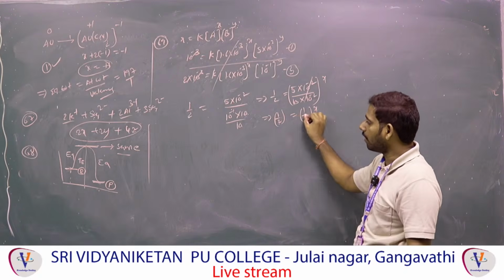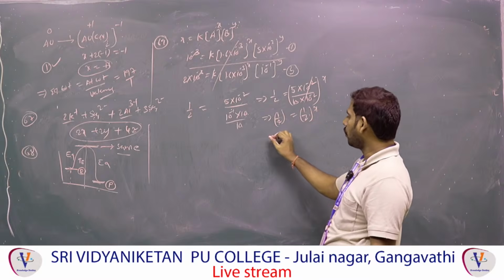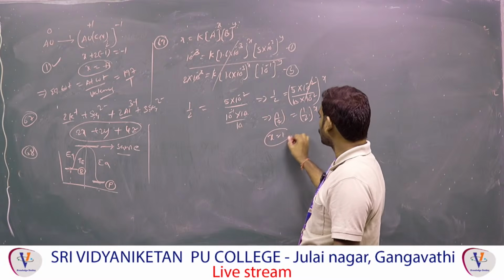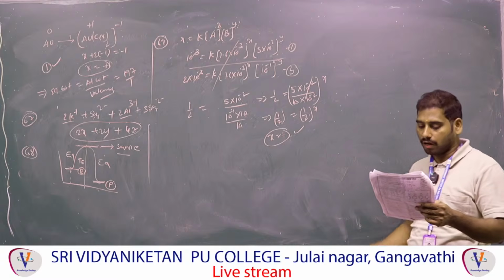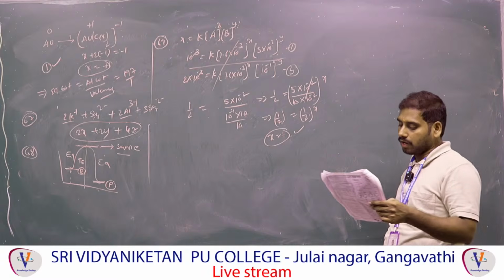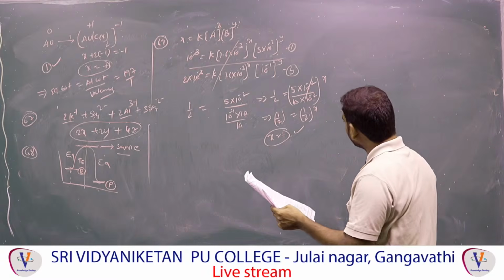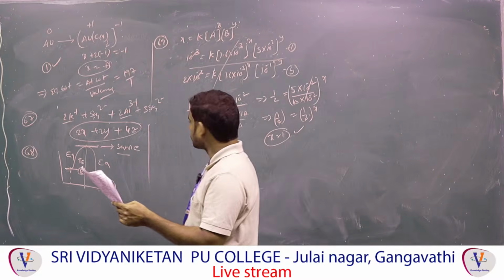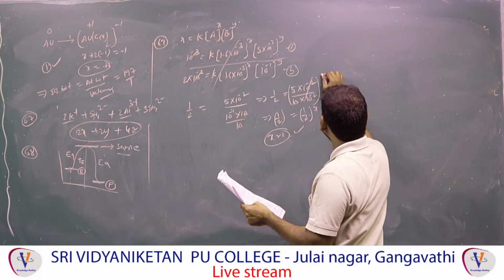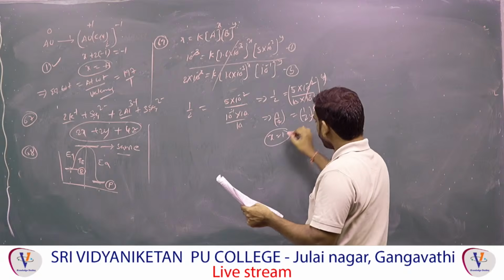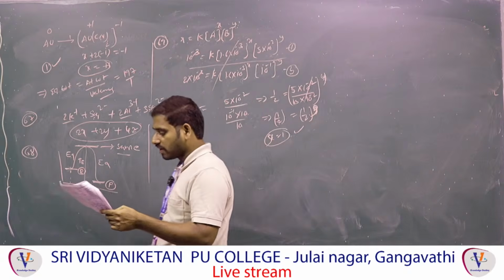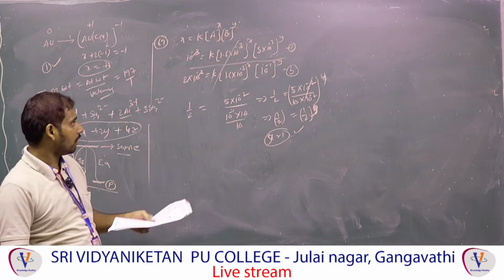Now bases are equal. Bases are equal means you have to equate powers. Power x equal to how much here? 1. That means x is first order. X is first order. Right? X or y? Not x, this is y. Sorry. Y is first order. Y is first order. Now x is like this, you have to find like that.